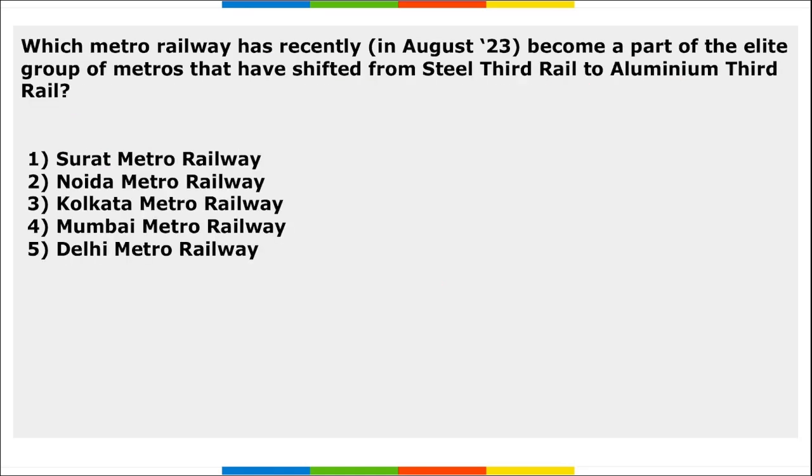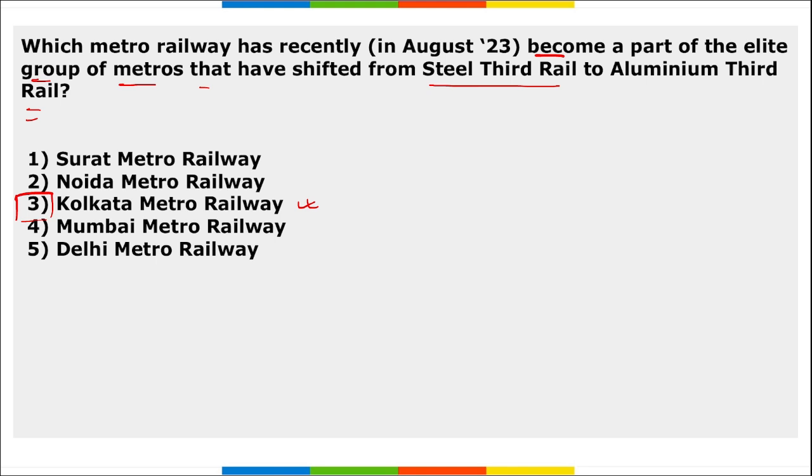Next, which metro railway has recently become a part of the elite group of metros that have shifted from steel third rail to aluminium third rail? It is Kolkata Metro Rail. All right. So Kolkata Metro Railway under the Ministry of Railways, right? They have decided to use composite aluminium third rail in all their upcoming corridors. Right? With this, Kolkata Metro Railway will become part of the elite group of metros that have shifted from steel third rail to aluminium third rail.